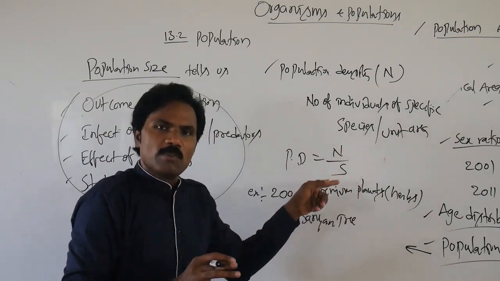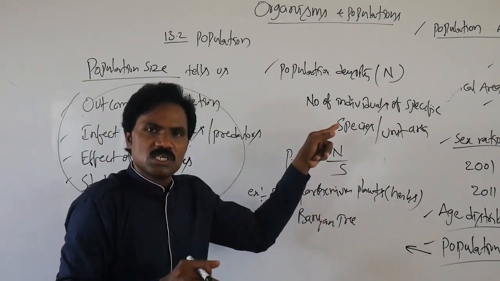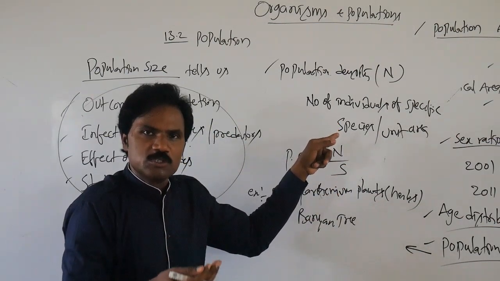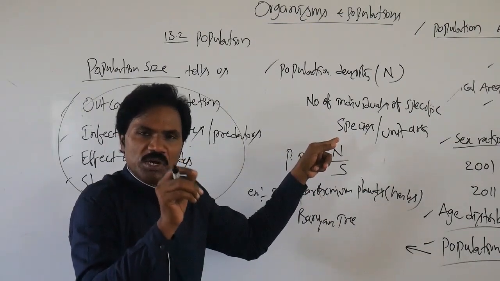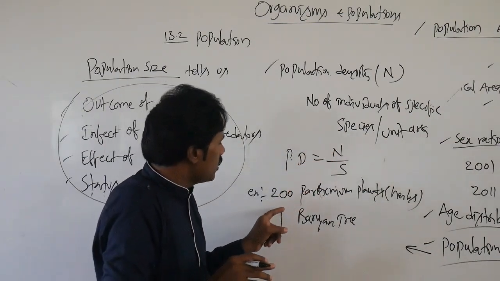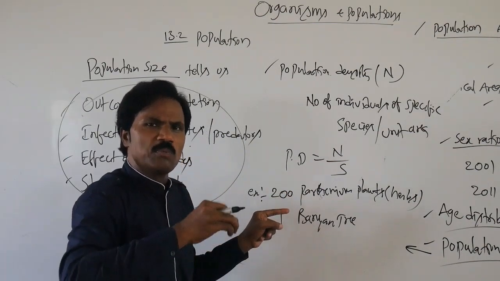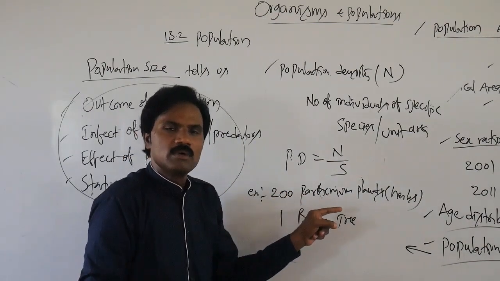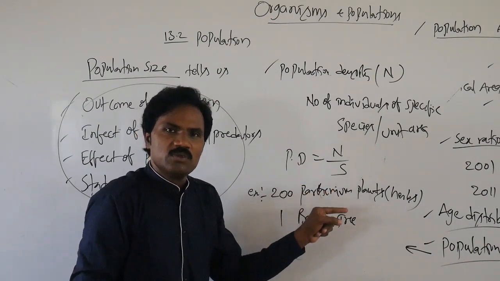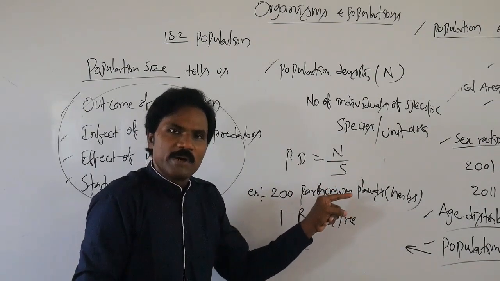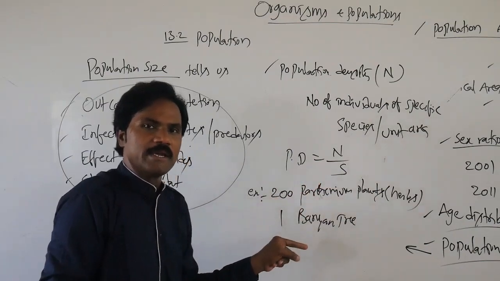According to the definition I just gave, total number of individuals per unit area, which has more individuals? Parthenium. So the population density is more in Parthenium when compared to the banyan.